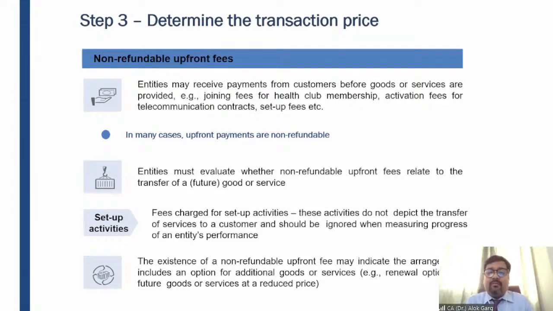So entities are required to evaluate whether a non-refundable upfront fee relates to the transfer of future goods or services. And if it relates to the transfer of future goods and services, in that case, the revenue is not required to be recognized upfront, right?